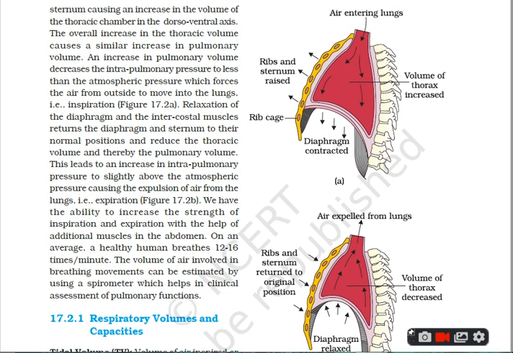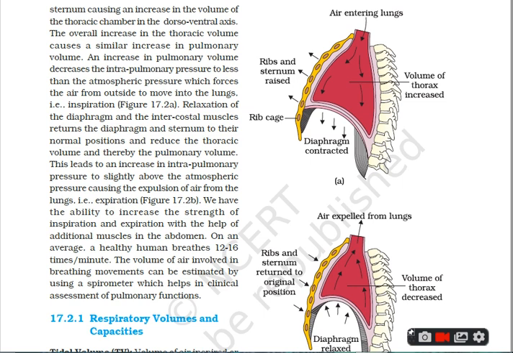During the inspiration it was negative. Now during the expiration the intrapulmonary pressure is positive, and the intercostal muscles and the diaphragm relax, and the diaphragm and the sternum come back to normal positions. This decreases the thoracic volume as well as the pulmonary volume.